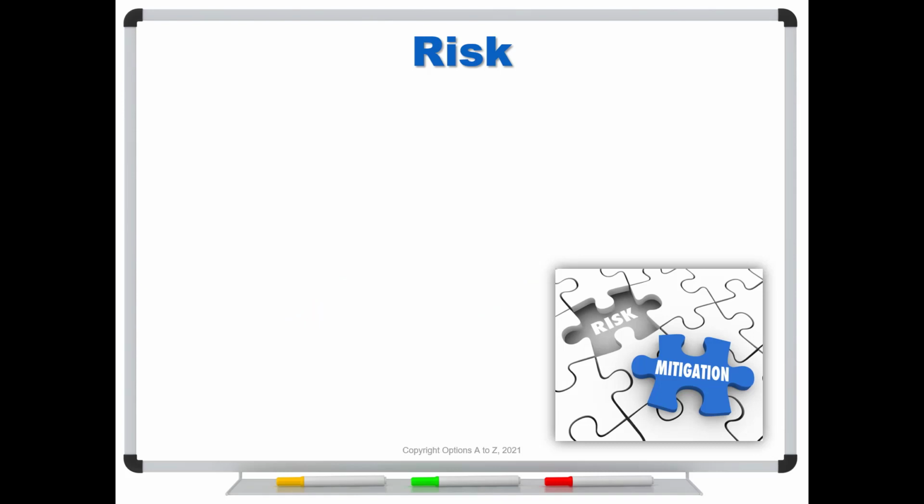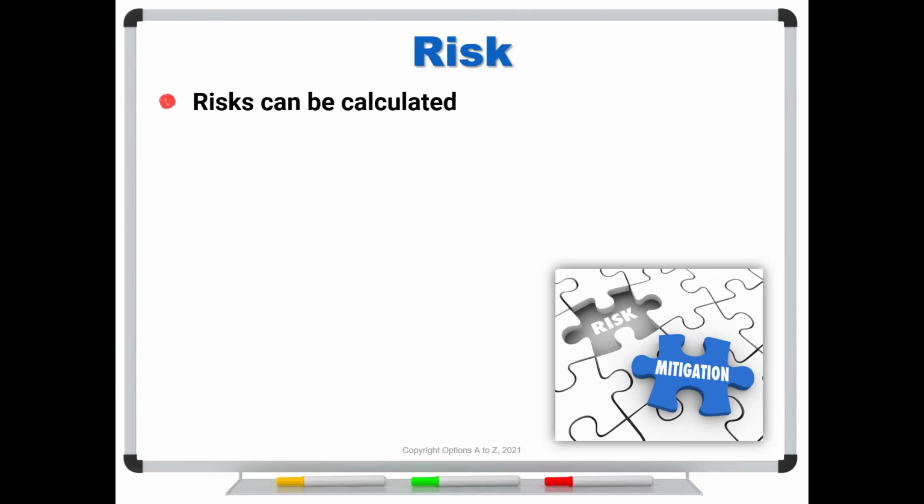Well, let's start with risk. Risks can be calculated. Now, this doesn't necessarily mean it can be a nice, clean, neat calculation like what's the probability of winning at roulette or the probability of drawing the ace of spades from a deck of cards. Those are absolutely known probabilities. And in the stock market, we can certainly calculate probabilities, but they're not necessarily that clean and neat. But we might say, what's the probability for an option to expire in the money? Or perhaps the probability that the earnings will be better than expected. And these are things that we call risks. They're unknown, but we can get some sense of probability.